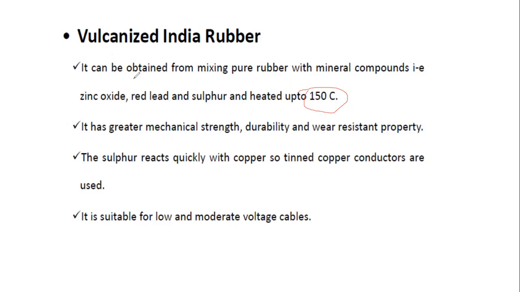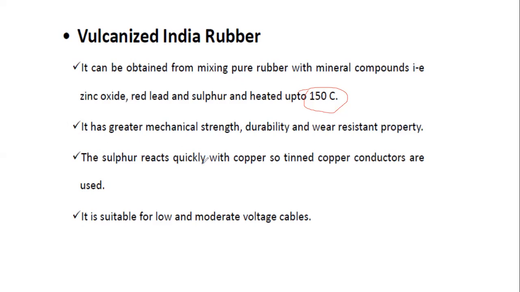Understand? These vulcanized Indian rubbers are obtained by heating the rubber with a combination of minerals. At 150 degrees we heat the minerals and the pure rubber, and then we form the vulcanized Indian rubber. It has great mechanical strength. By forming this vulcanized Indian rubber, we are increasing the temperature withstand capacity and also improving the mechanical strength. It has greater mechanical strength, durability, and wear resistant property.